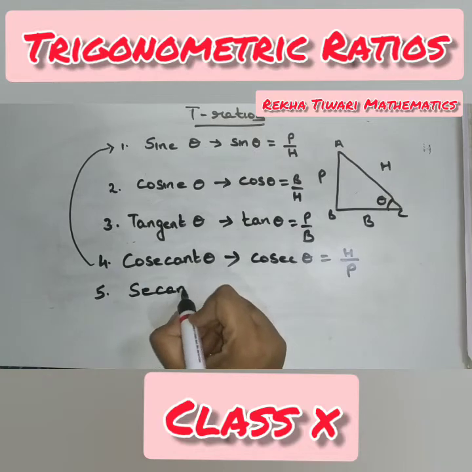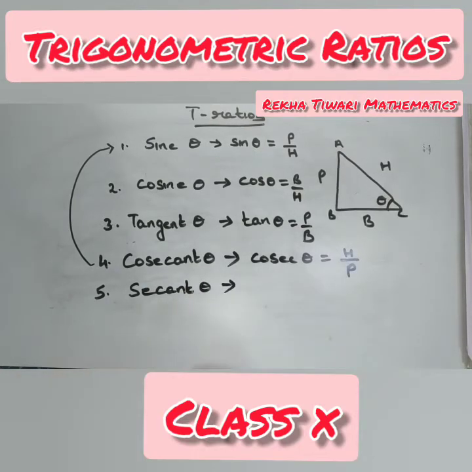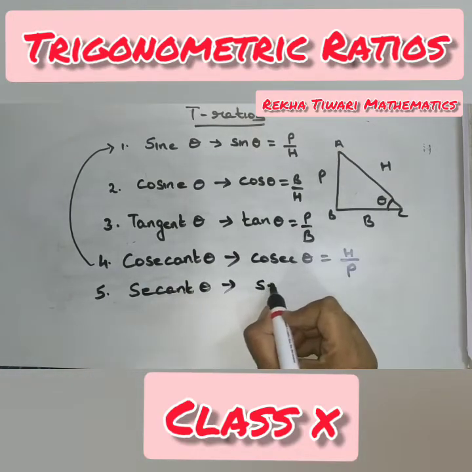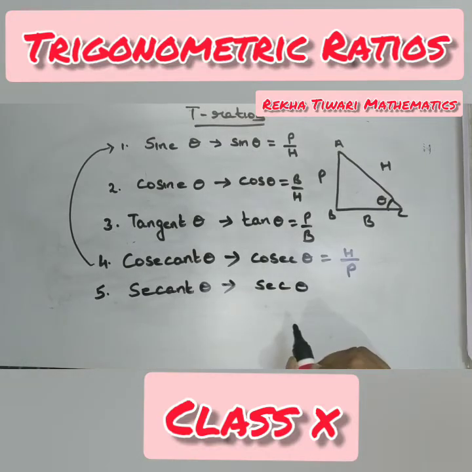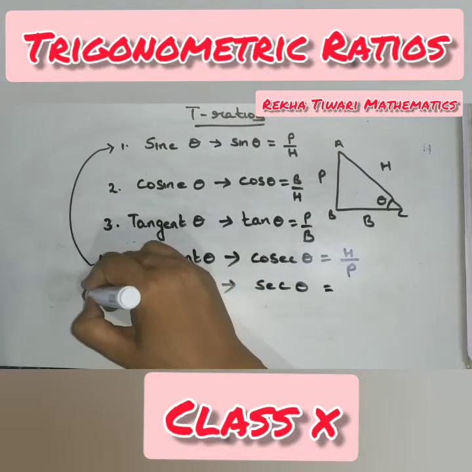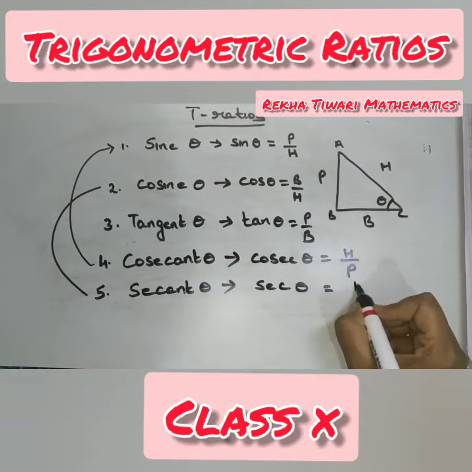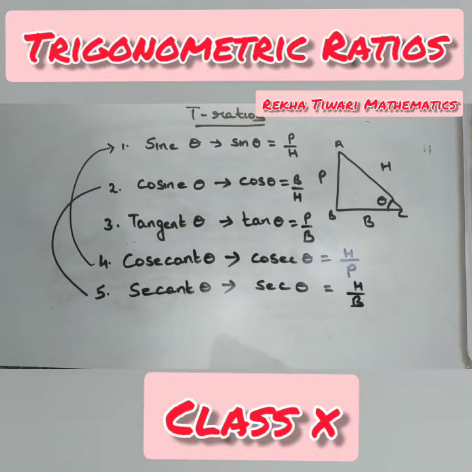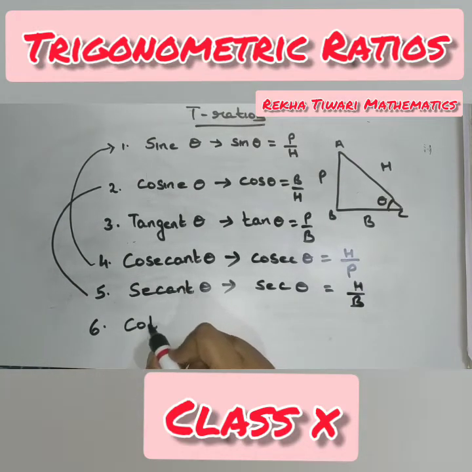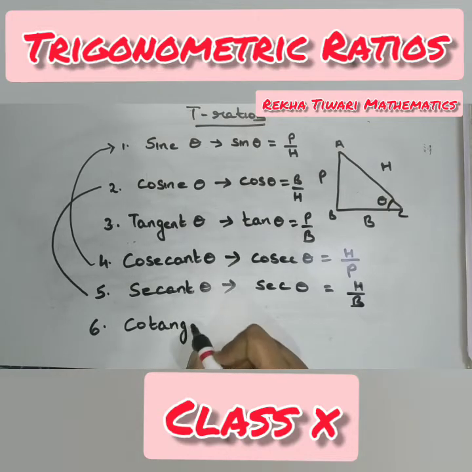Fifth, secant theta. The abbreviation is sec theta, and this is the reciprocal of cos theta, so this is H upon B. And the last one is cotangent theta.